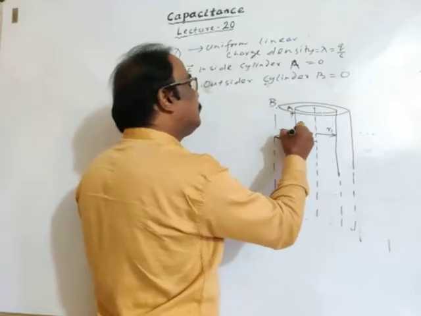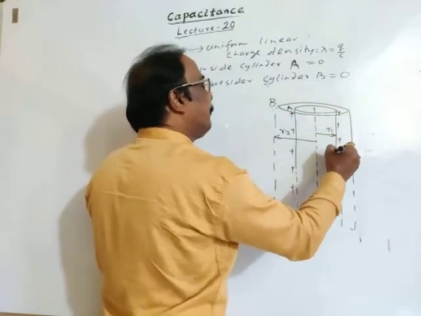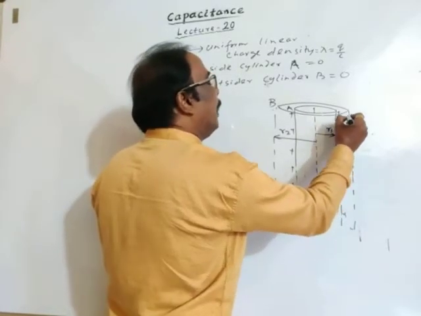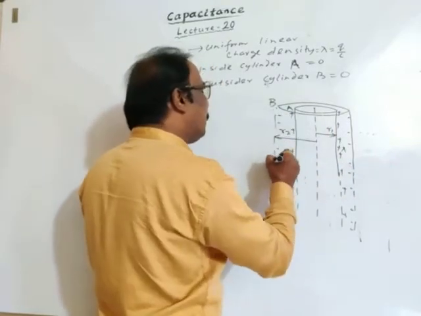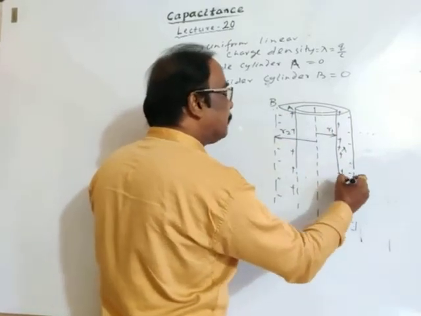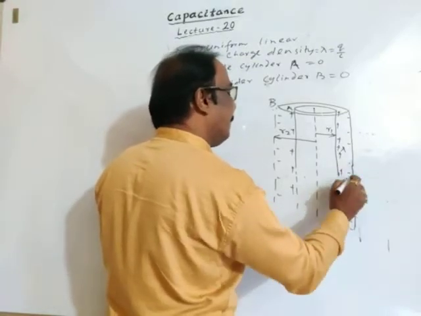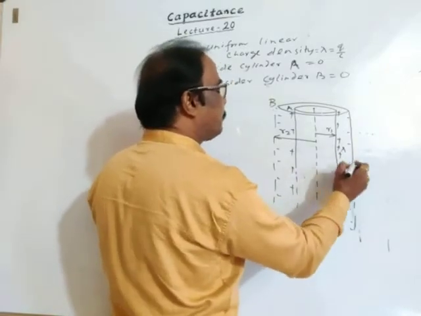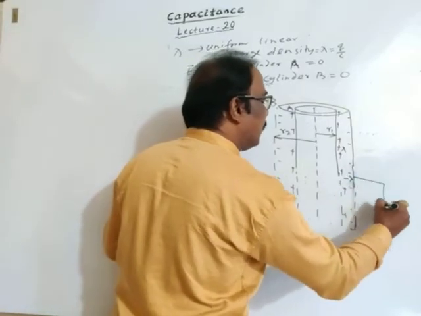So charge is distributed on the surface of the inner cylinder. Charge density is plus lambda, and induced charge appears at the inner surface of the outer cylinder, and this is minus lambda.